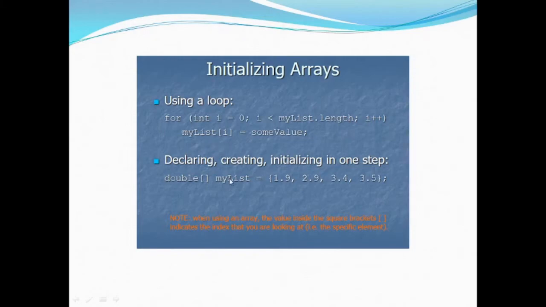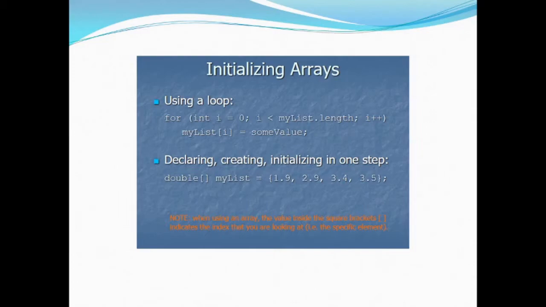If we want to create and initialize in one step, and we already know the values with which we are going to initialize the array, we can do that in a single statement without using a loop. This is beneficial if the array is very small in length. If arrays have hundreds to thousands of entries, then this is impractical.